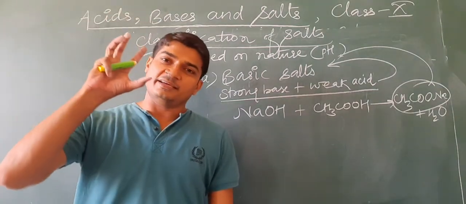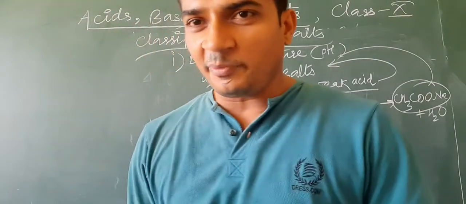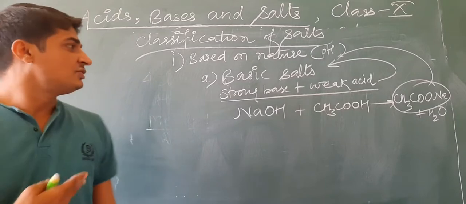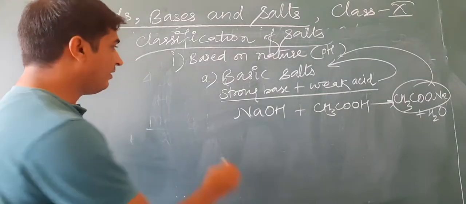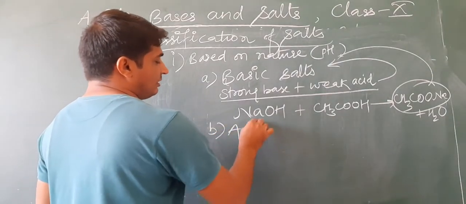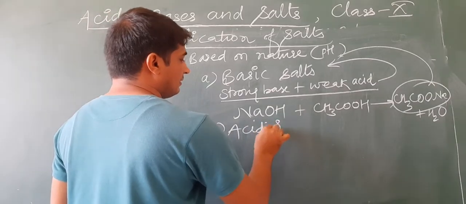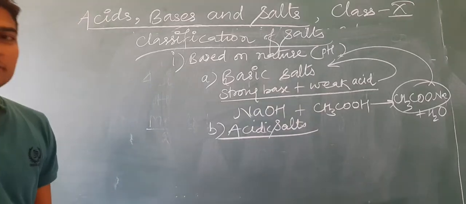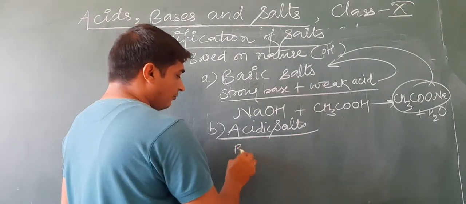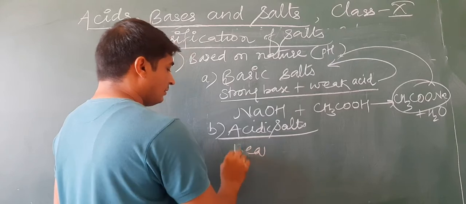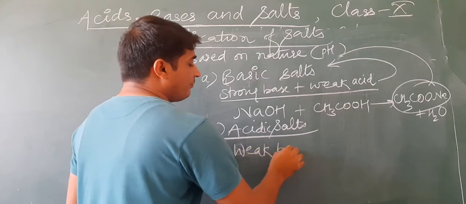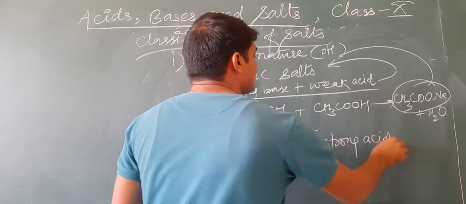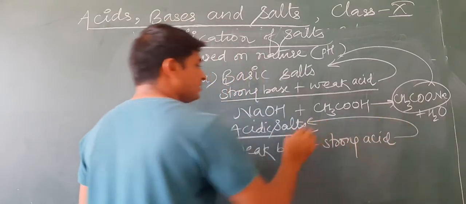So if the salt is formed by a strong base and a weak acid, the salt obtained is a basic salt. Second one is acidic salts. It's just the opposite of the first one. If weak base and strong acid react with each other, then we get acidic salt.